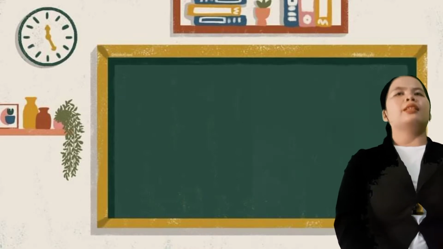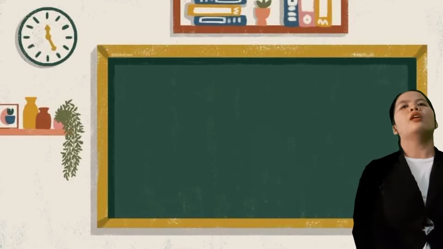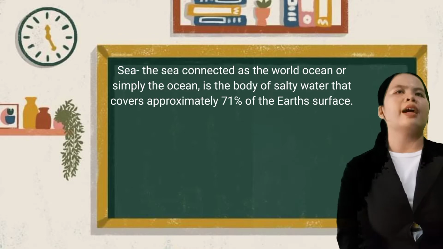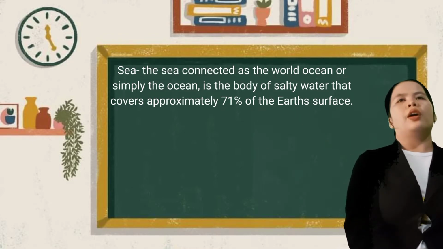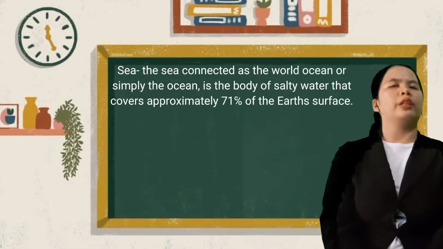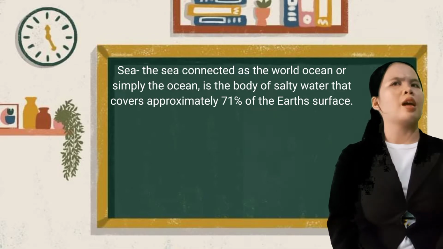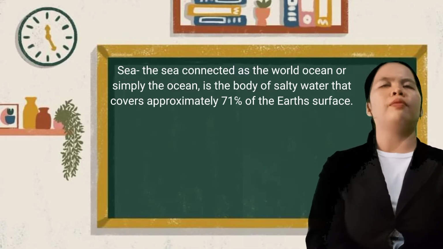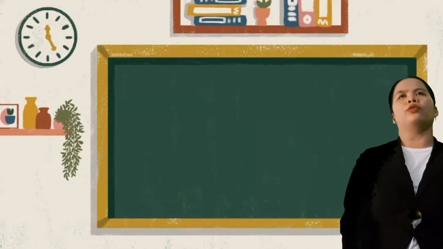So next, class, is sea. What is sea, class? Okay, dagat. Very good. So the sea is the connected world ocean, or simply the ocean, the body of salty water that covers approximately 71% of the Earth's surface. Okay, class, did you understand? Okay, very good. And the next we have to discuss is about the landforms.